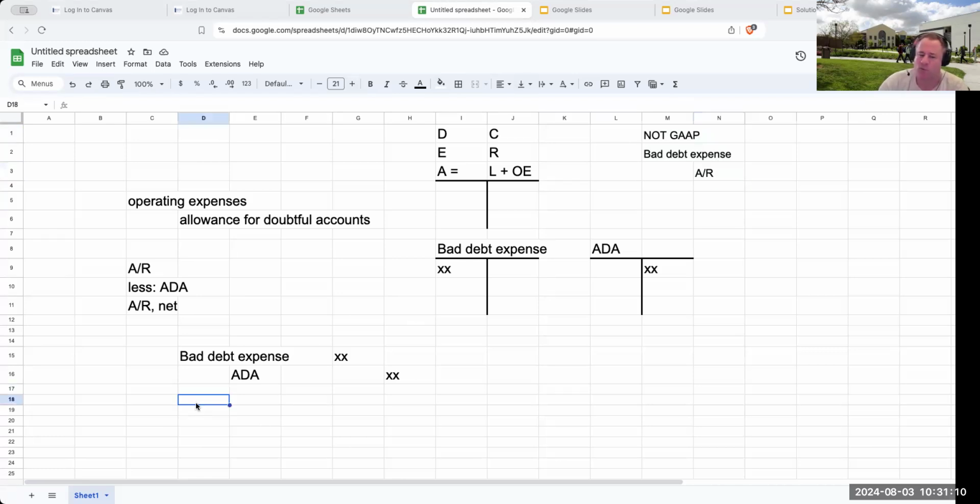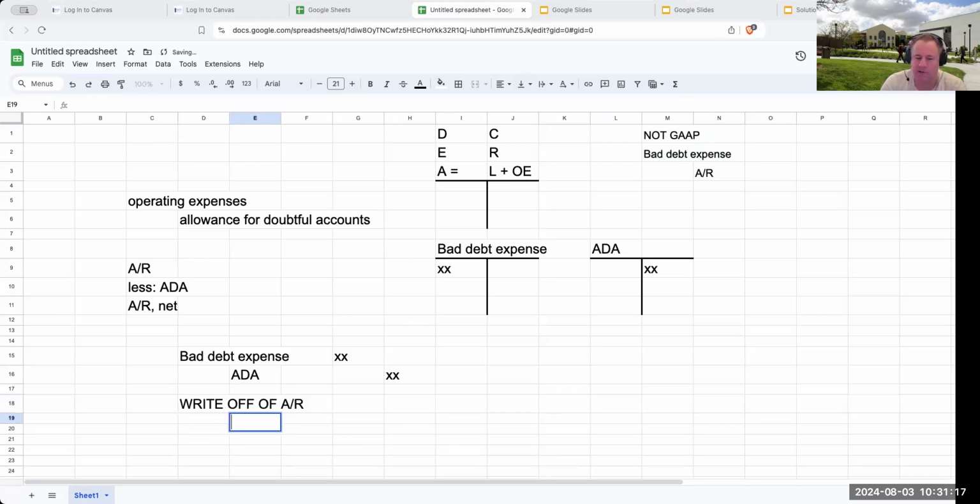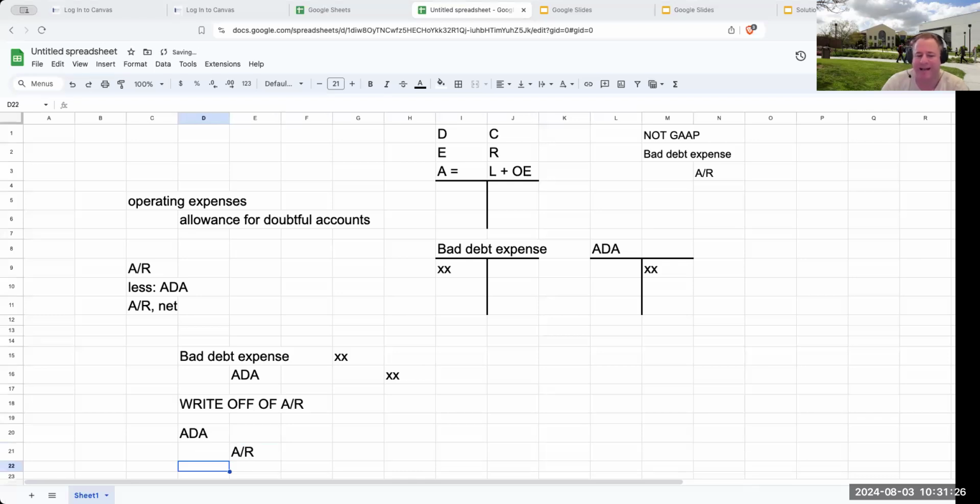So when we do a write-off of accounts receivable, basically what's going to happen is you're going to debit the allowance for doubtful accounts, and we're going to credit accounts receivable, because we need to take that off of our books.